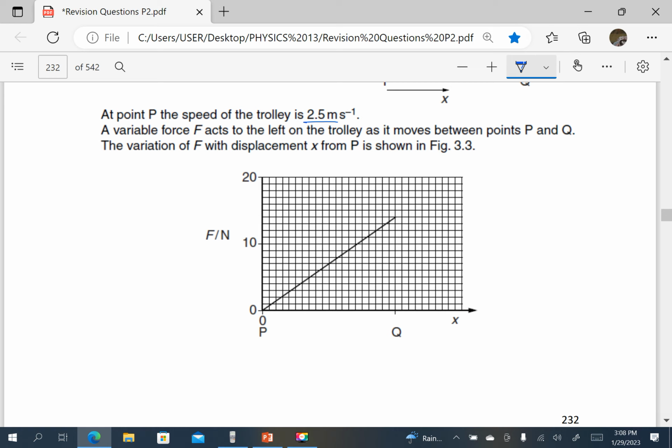Force is directly proportional to the displacement x, because it's a straight line through the origin.